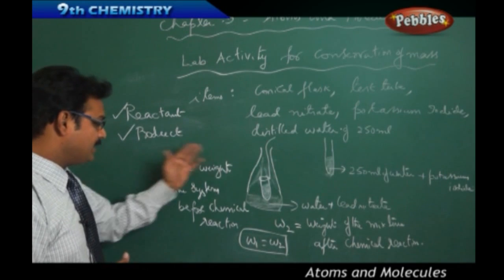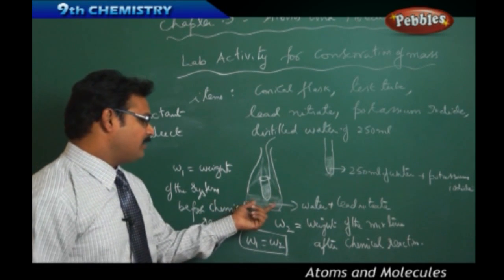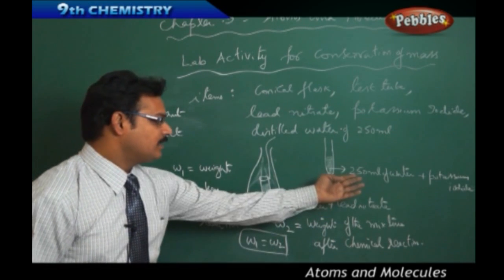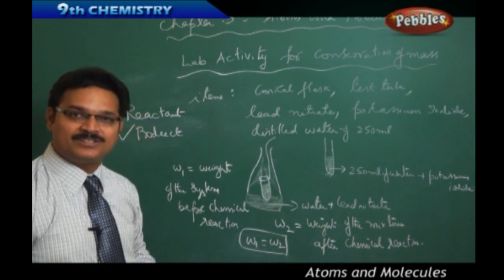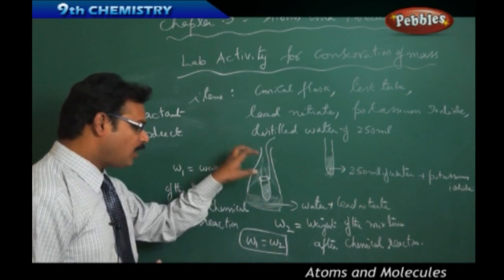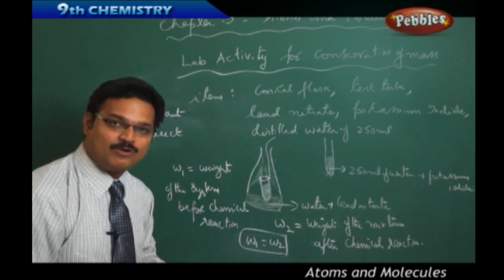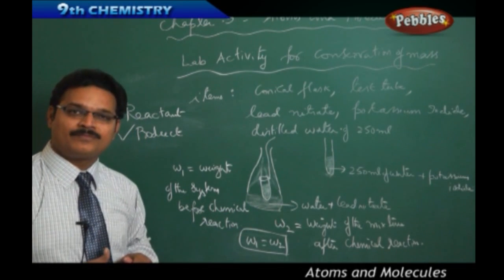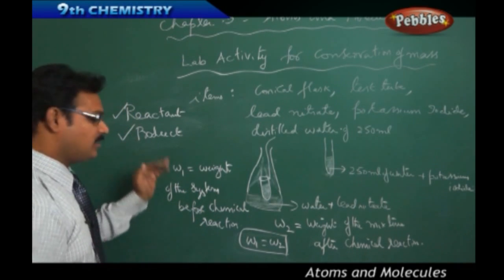In this lab activity, the reactants are the conical flask solution, water plus lead nitrate, and the 250 ml of water plus potassium iodide. When you move the test tube clockwise and anti-clockwise and both solutions are mixed, the final solution you got is the product. And you have discovered that these two weights are equal.